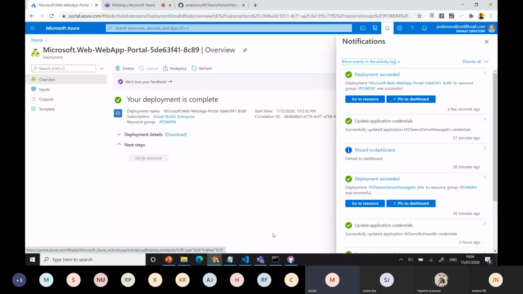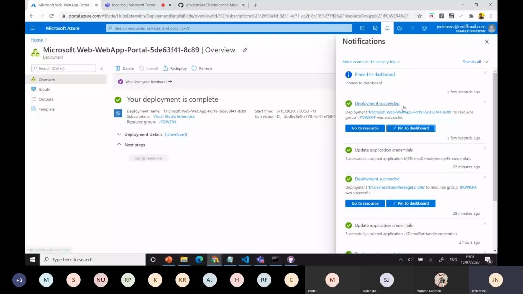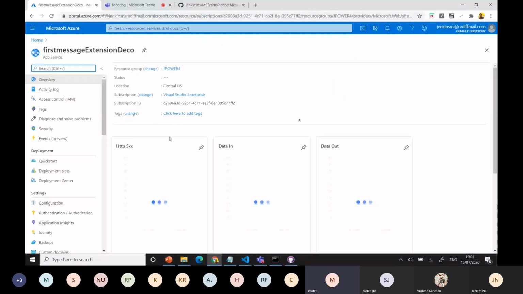So Jenkins, one question: every time I need to create a web app for deploying the app? Yes, if you have a separate application solution, obviously we need a web app or any other domain URL. In the same solution you can add a bot, message extension, whatever you want. Not only one message extension, you can add any number of message extensions, then a bot, everything. Each has a separate starting point, but in a single web app you can use all these things. Got my point, right? Yeah. Okay.